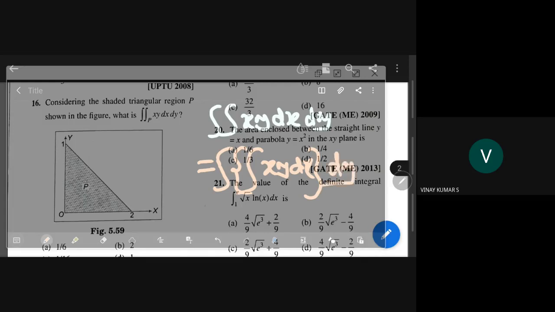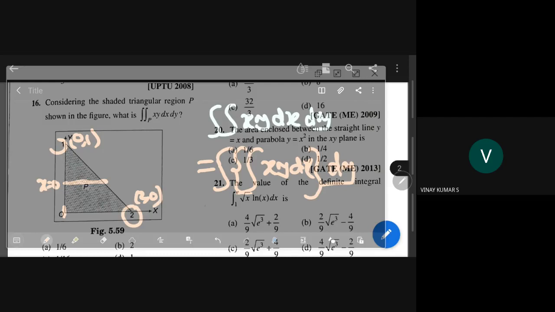With respect to x means a strip is drawn parallel to x axis. What is the x value here? X value here is 0. What is the x value here? The line is joining here, 2 is there, here 1 is there. So you need to calculate that line equation. Line equation joining what points? 0, 1, and 2, 0.